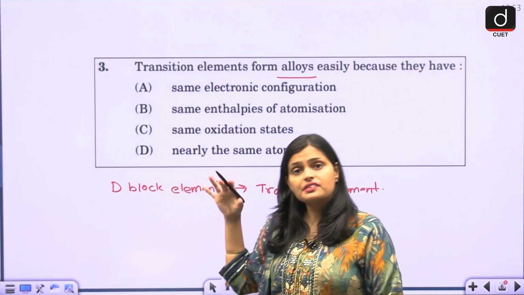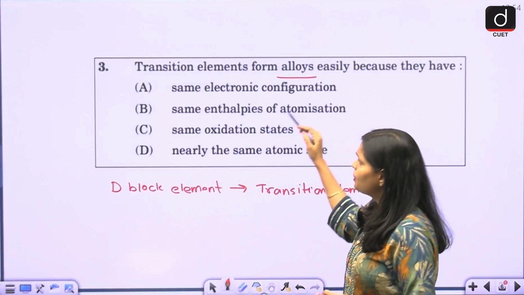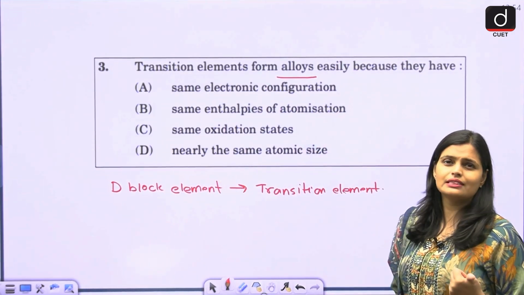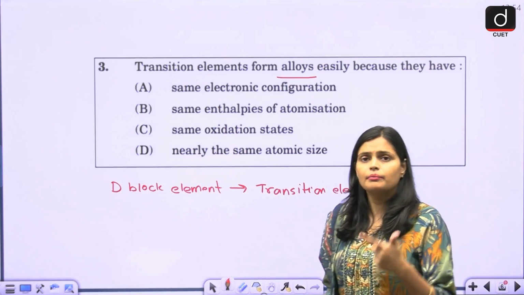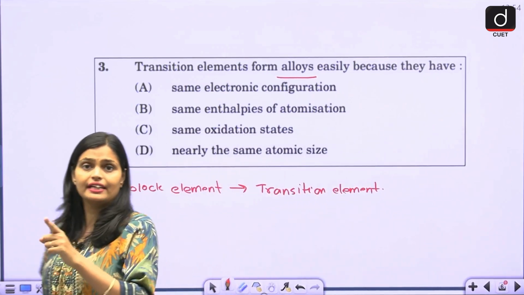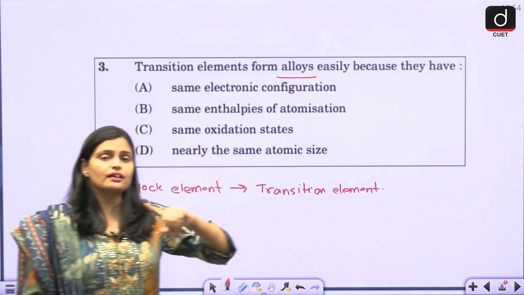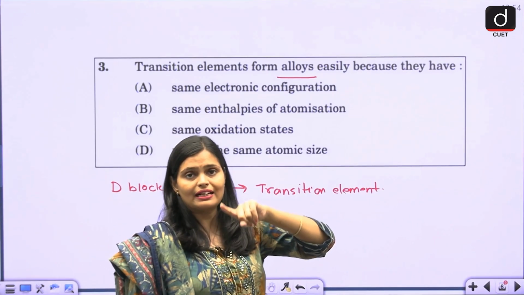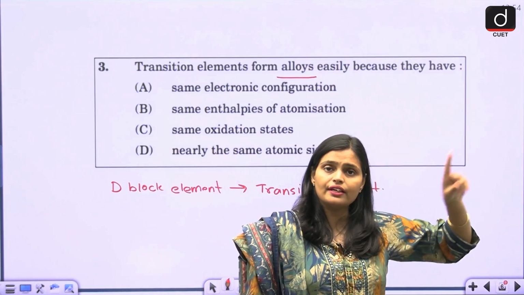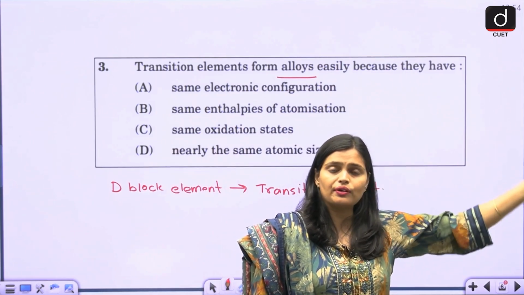What is the main reason behind that? One option says due to the same electronic configuration. This is not correct, because in the d block elements the electronic configuration varies. Suppose you take the first period elements with atomic numbers 21, 22, 23, 24, 25.